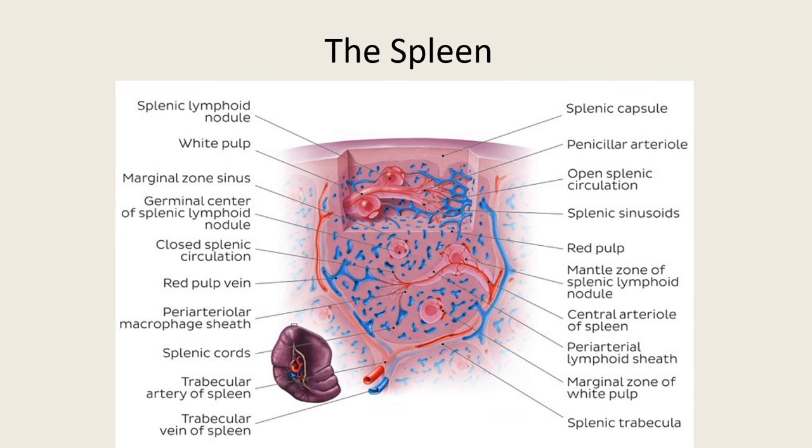This is about the histological structure of the spleen. The white pulp is there, then the red pulp is found, then various parts are seen in this spleen.